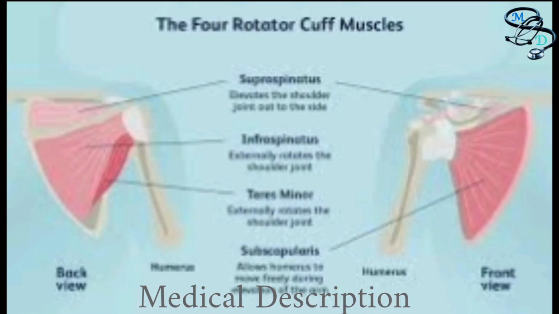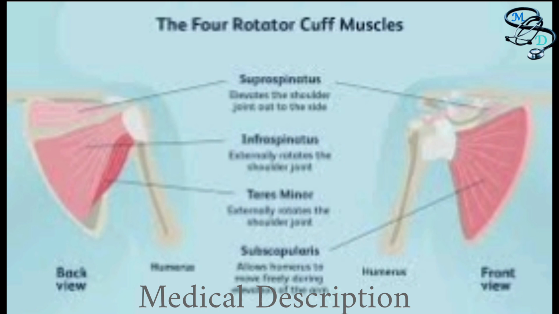Now we come to the parts of the rotator cuff. What are the parts of the rotator cuff? The rotator cuff contains four muscles. The supraspinatus controls abduction and lifting of the arm, and the infraspinatus muscle allows you to externally rotate your arm in the shoulder socket. Then there is the teres minor, a small muscle that helps rotate your arm. Then the subscapularis muscle, which controls internal rotation of the arm.